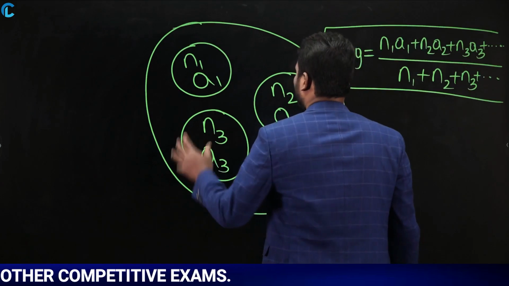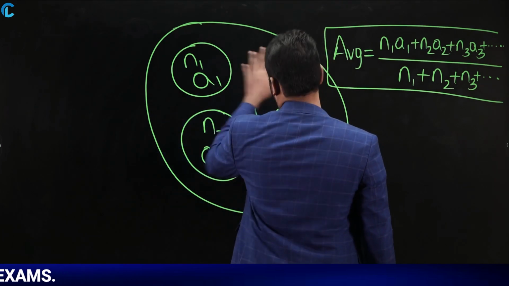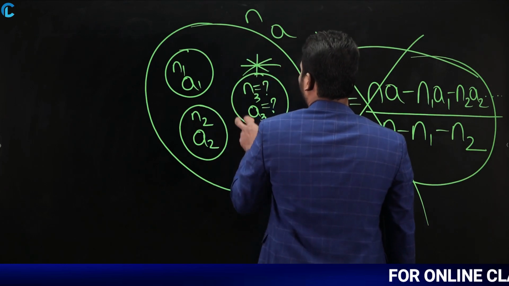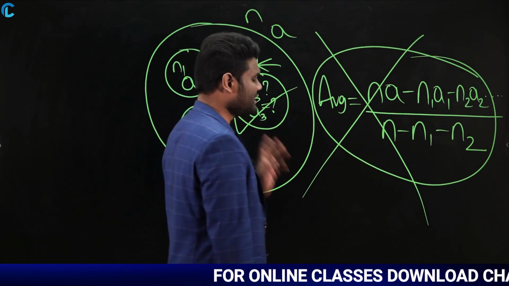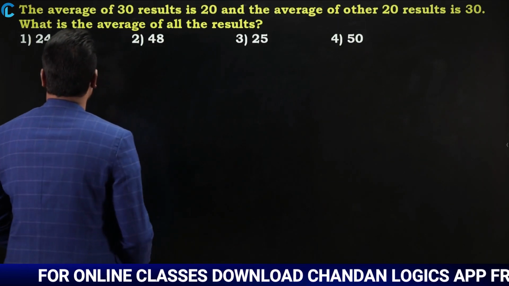So these two different types of questions you are going to get. They will ask you the average of all the groups, or they will give the total group average and ask for any one particular group which is missing. So either they will ask in this way or in that way. Let us look at questions based upon that.